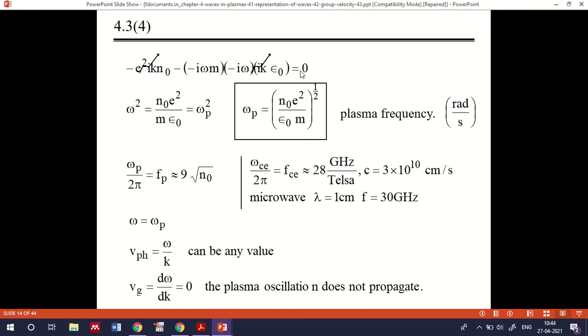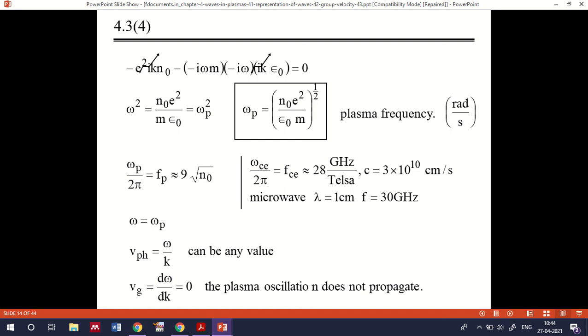You just take the determinant of that matrix, and from that you can derive an equation: omega square is equal to n0 e square divided by m epsilon 0, which is equal to omega p square. Where omega p can be represented as n0 e square divided by epsilon 0 m, raised to 1 by 2. This is called the plasma frequency.